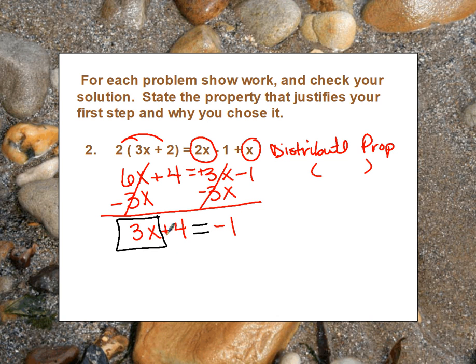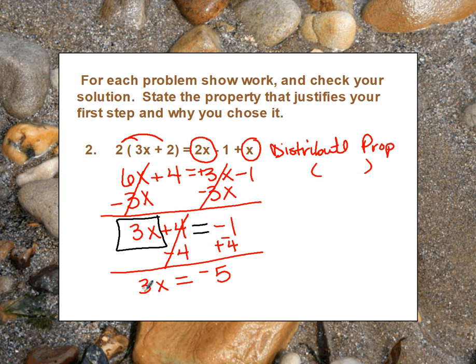So instead of plus 4, we're going to do minus 4 from both sides of that equal sign. Always make sure that you go to the other side of the equal sign. Our plus 4 and minus 4 cancel, leaves us the 3x. Same thing at equal sign, a negative 1 and another negative 4 is negative 5.